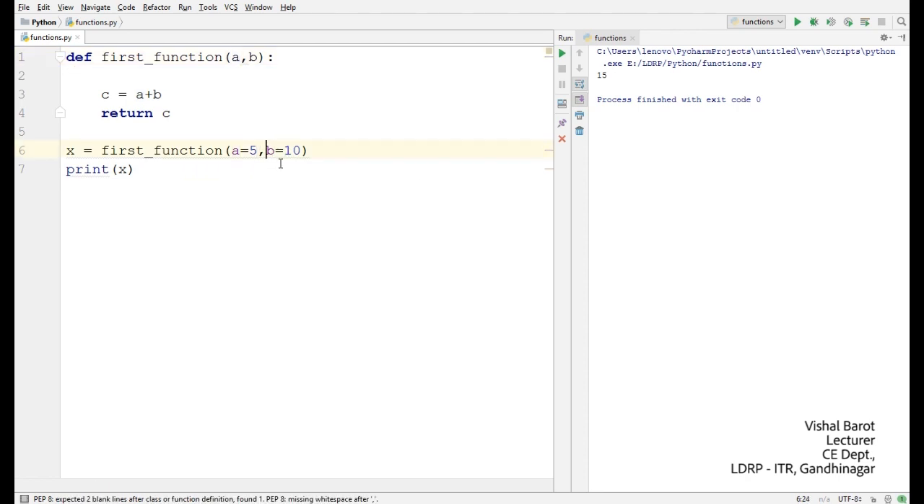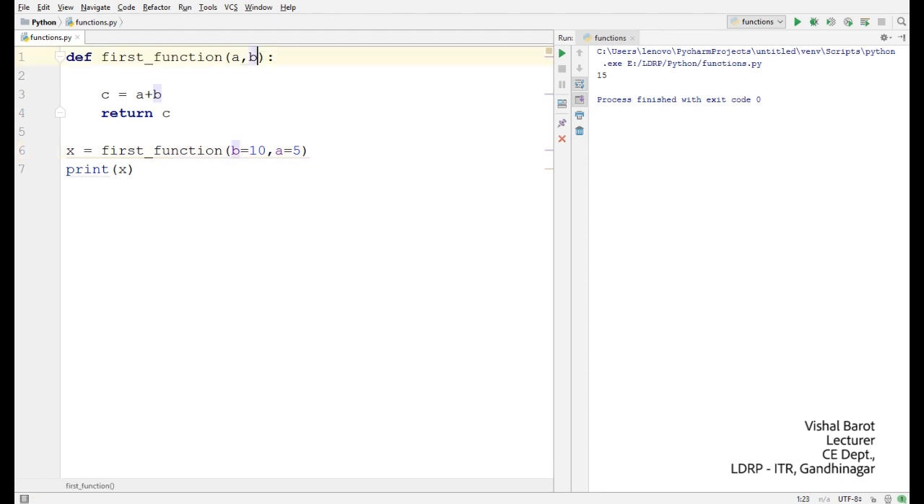What is the use of a keyword argument? When you write keyword arguments, sequence does not matter. So when we run this program, the answer would be 15, because the value of b would be considered 10 and the value of a would be 5. This is what a keyword argument is.